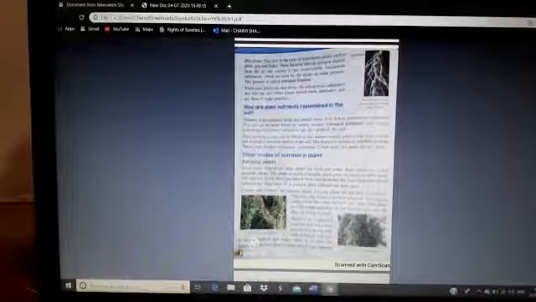How are plant nutrients replenished in the soil? Manure is decomposed plant and animal waste, and it is rich in nitrogenous substances. The soil can be made fertile by adding manure. Chemical fertilizers such as urea, containing nitrogen substances, are also added to the soil, but in excess amounts they can be harmful for the plants.